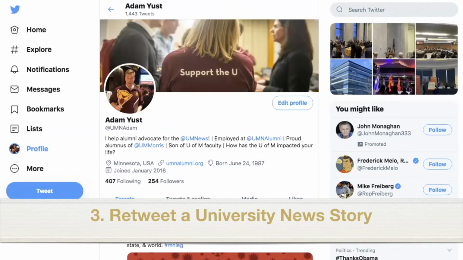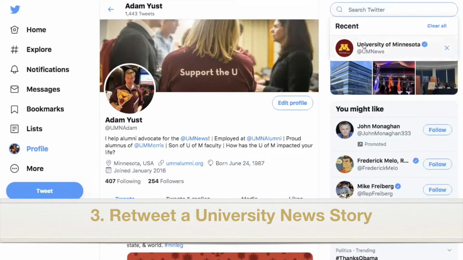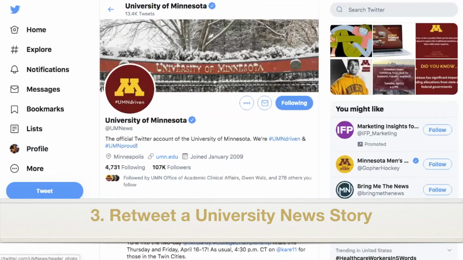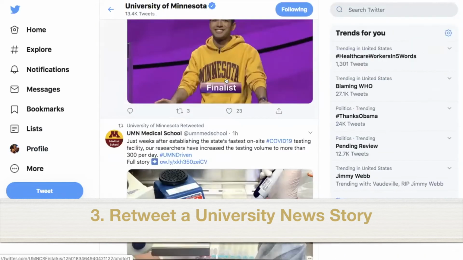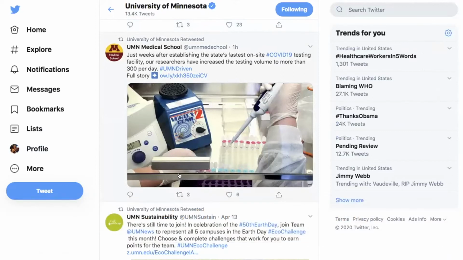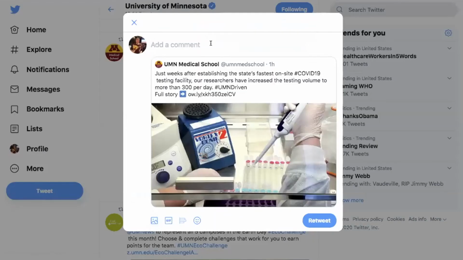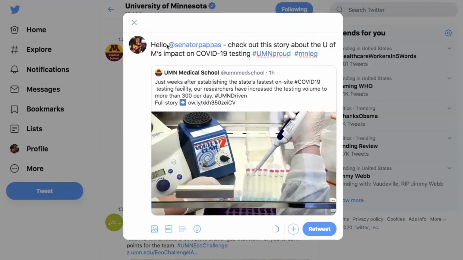Next, I'm going to retweet a positive news story about the university while tagging my state senator. First, I'm going to navigate to the official Twitter page of the University of Minnesota and scroll down to this tweet. Here, as I click the retweet button with a comment, I can insert a personalized message that includes my senator's handle, as well as the hashtags UMNProud and MNLedge.